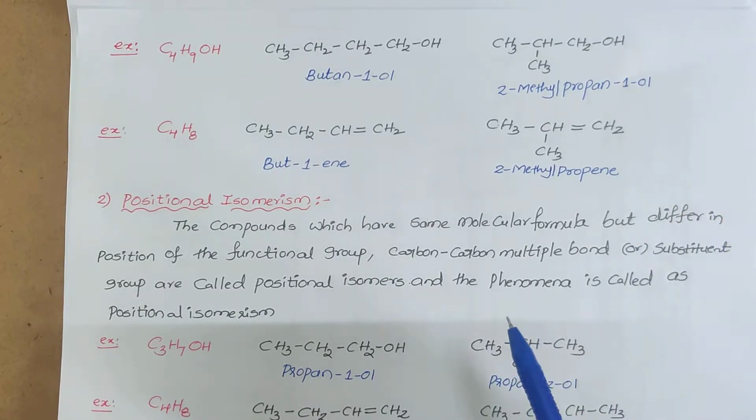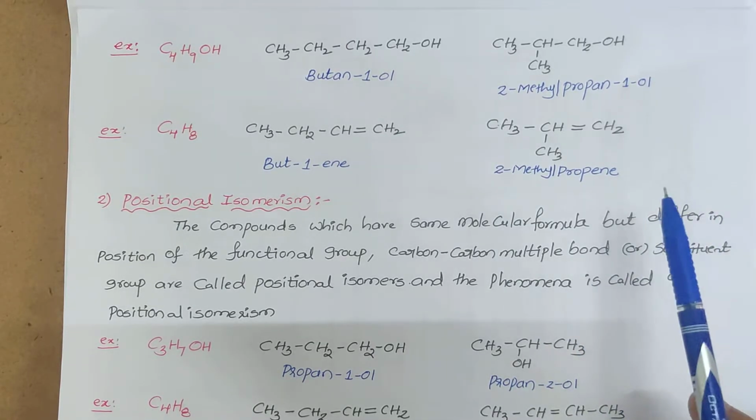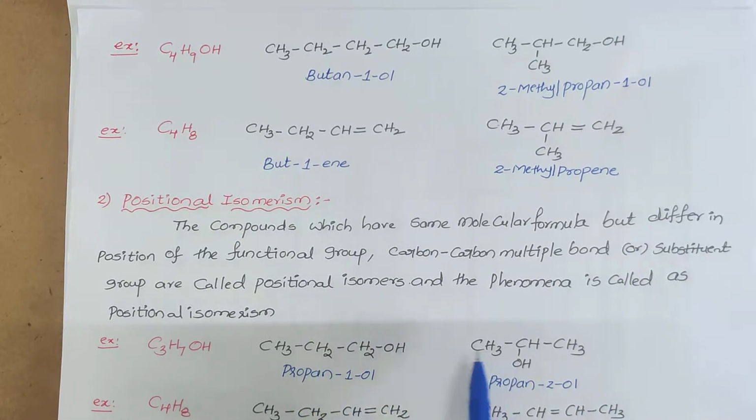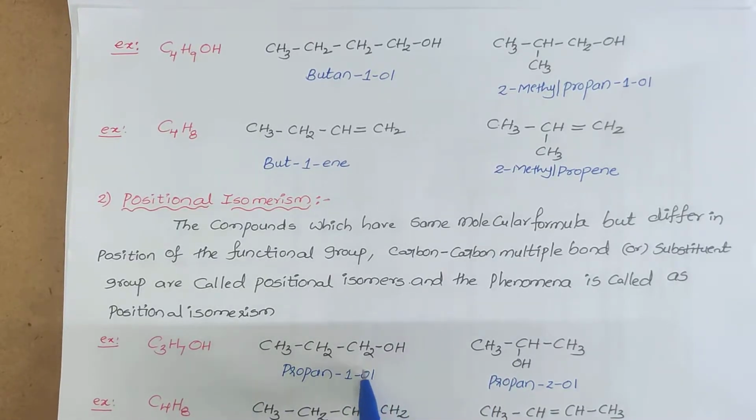But in positional isomerism, the root word is the same, but the position of the functional group or substituent or multiple bond is different. For example, let us see this. These two have the same molecular formula C3H7OH. In both cases the root word is the same, prop-. But the position of the functional group, that is OH, is on the first carbon here and on the second carbon here. The position of the functional group is different. That's why these two are said to be positional isomers.